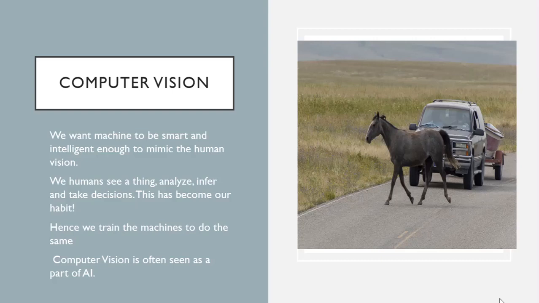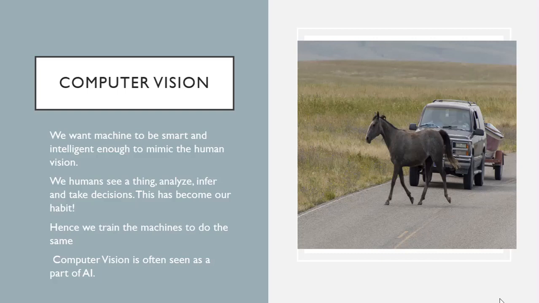So Wikipedia provides us with a very interesting definition that the computer vision can analyze, infer, make decisions, and come up with very intelligent solutions. And that is what you want your computer, your machine to do.